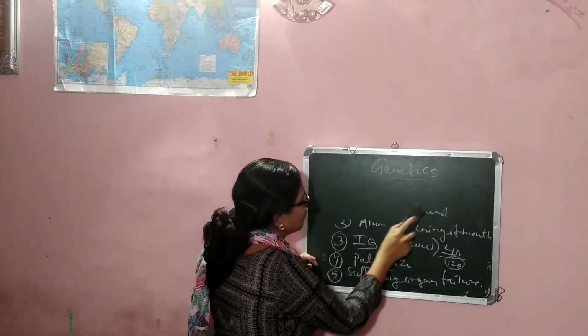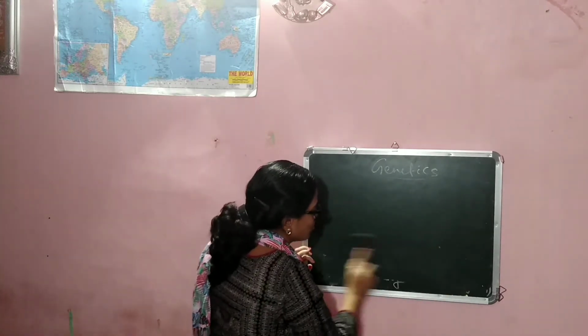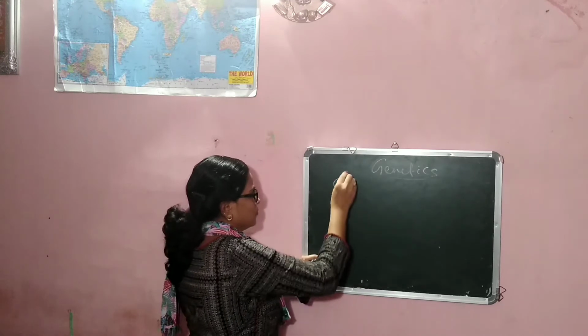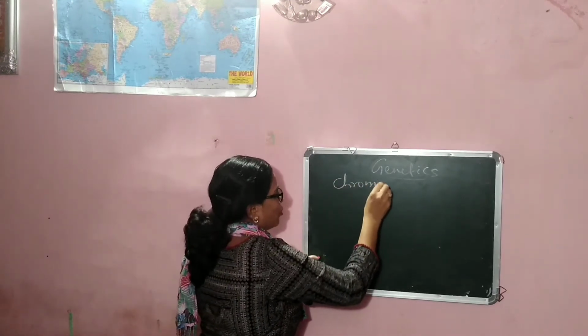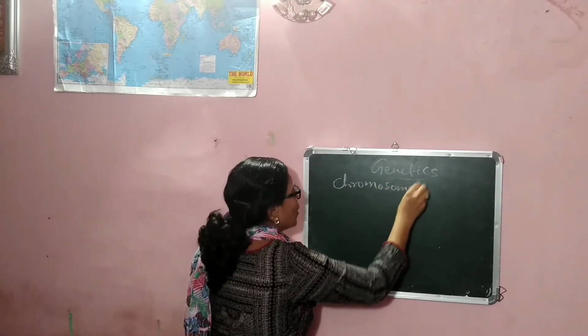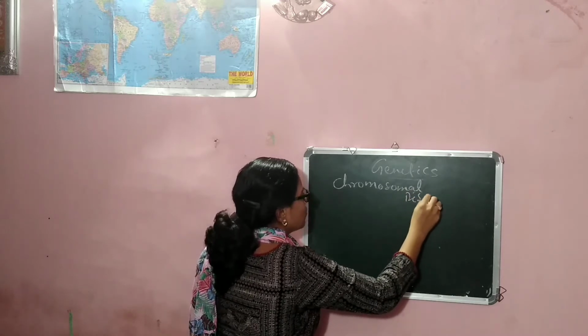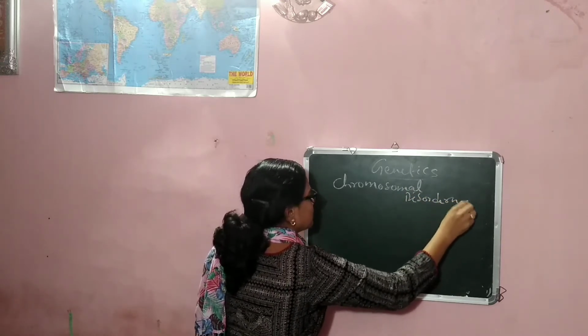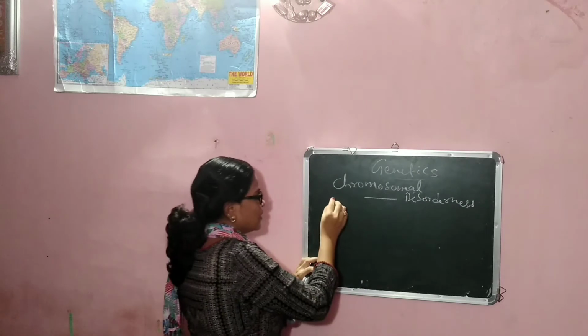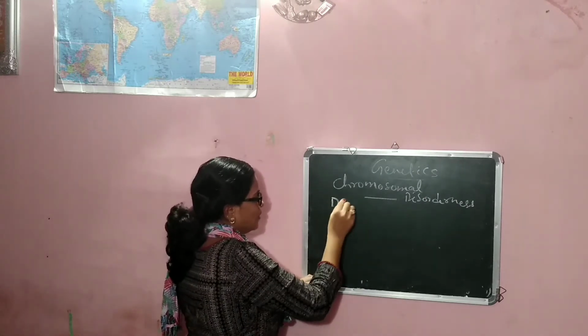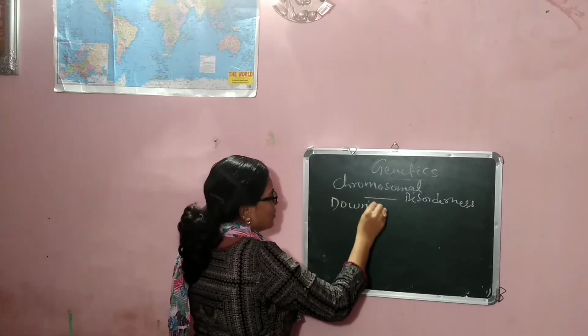The second kind of disease is known as chromosomal disorderness, in which the disease is known as Down's syndrome.